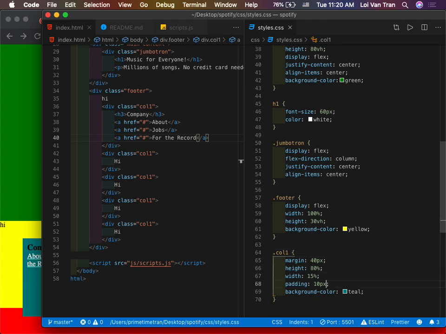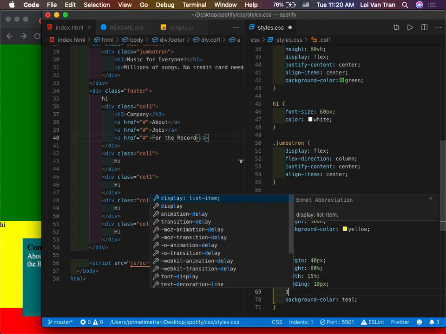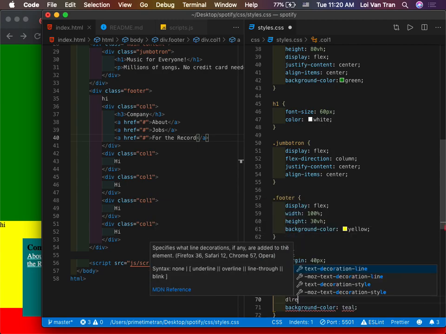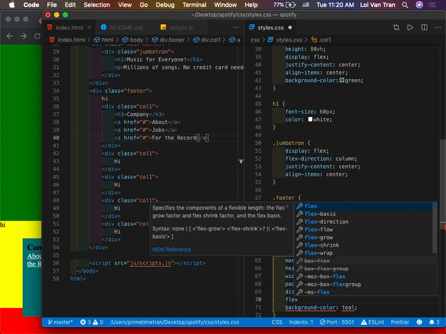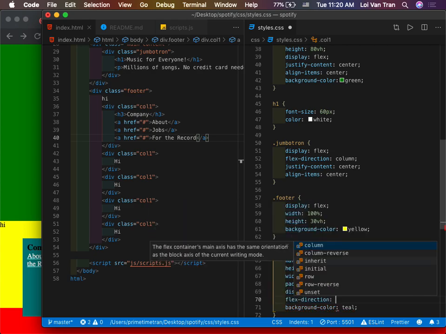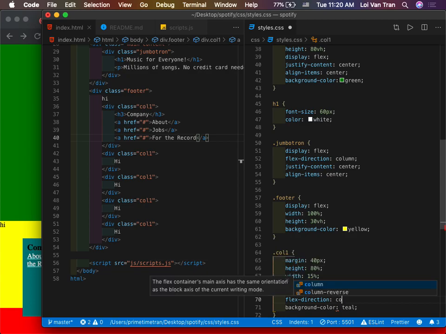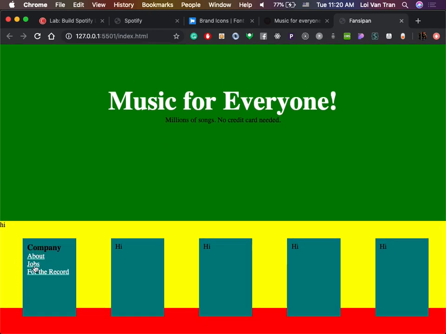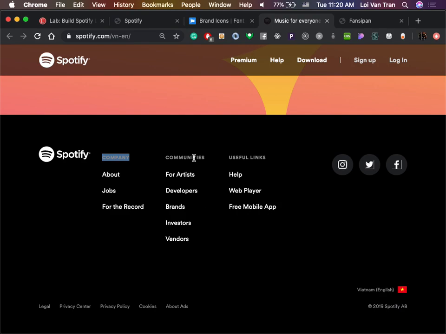In our column, we can say display flex. Then we say flex direction. Come on, Lloyd, type flex direction. Do we want to go from left to right or from top down? Yeah, so we're going to say column. So refresh. Did we observe that behavior? Yes. Okay, sweet. So we got the column, we got these things going the ways we want.